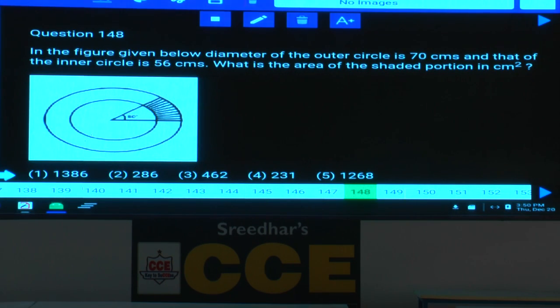Now, in the figure, diameter of outer circle is 70 and that of inner circle is 56. If you are given diameter, can't we calculate radius? Half of that. What is the area of the shaded region?